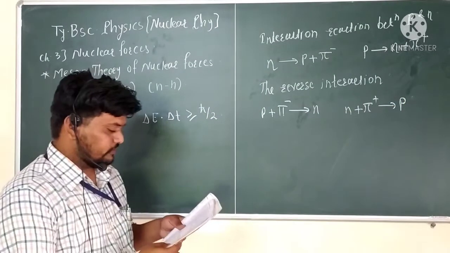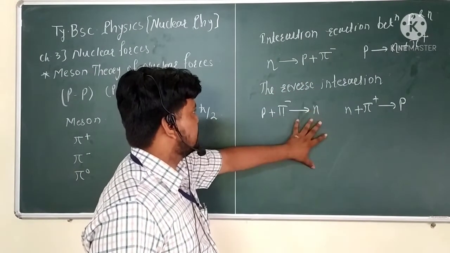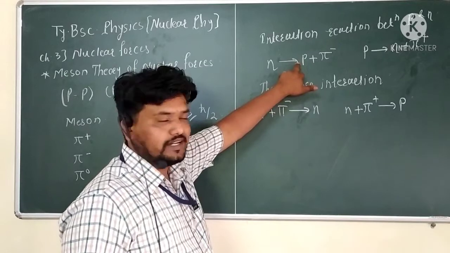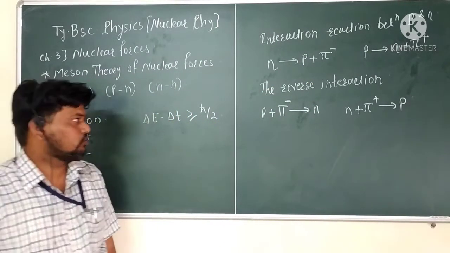This is exactly the reverse of the original reaction, the interaction reaction between the proton and neutron.